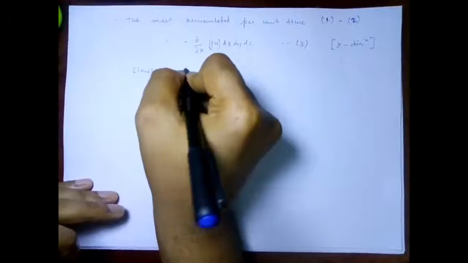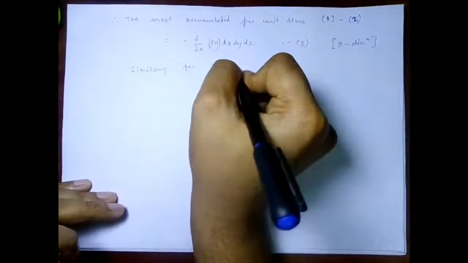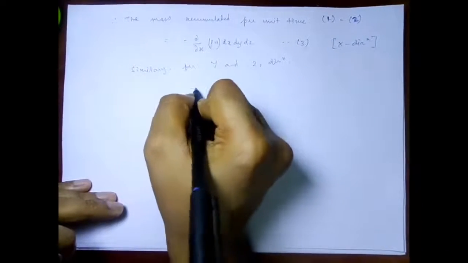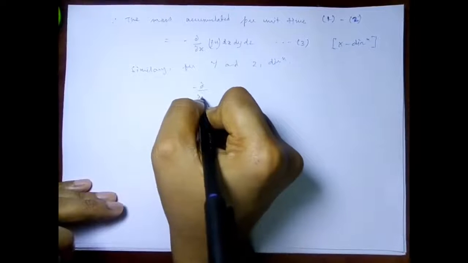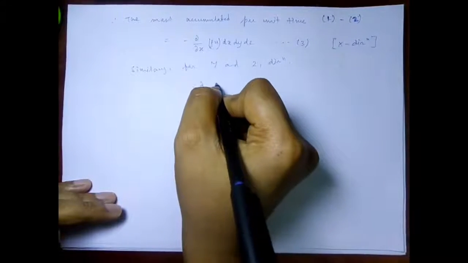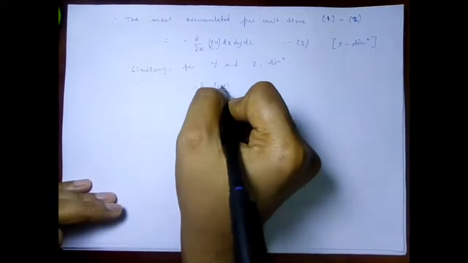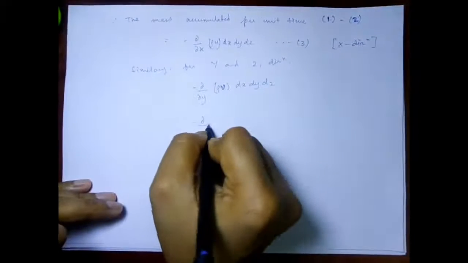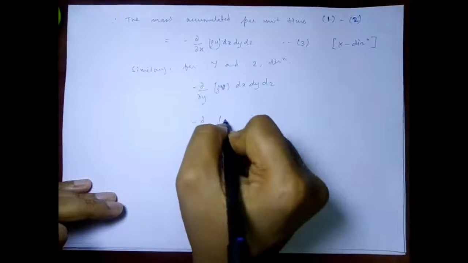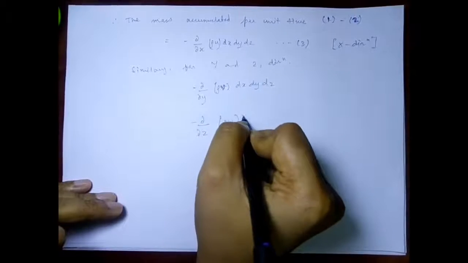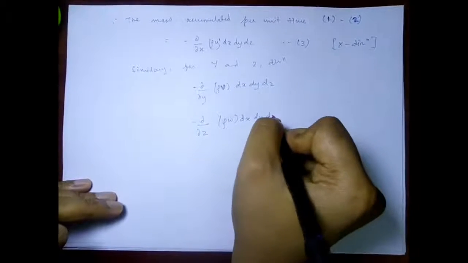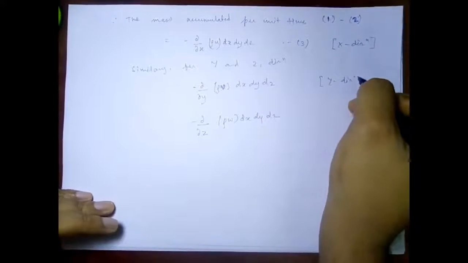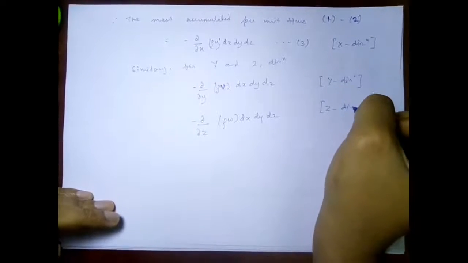Similarly for y and z directions we will have minus del upon del y of rho v, dx dy dz, and minus del upon del z of rho w, dx dy dz, and this is in the y direction and this is in the z direction.